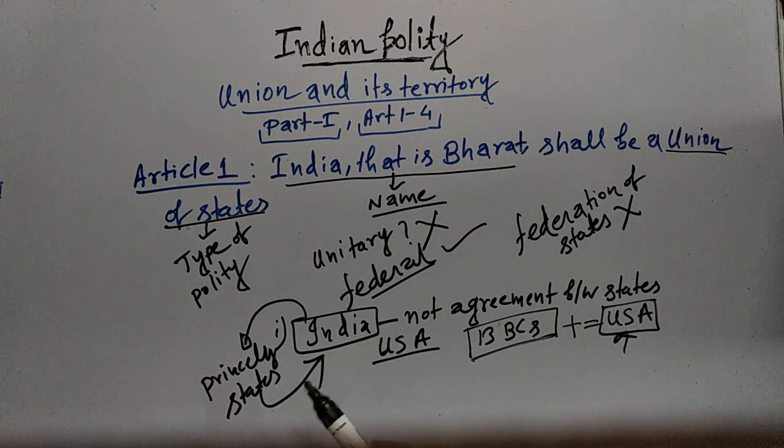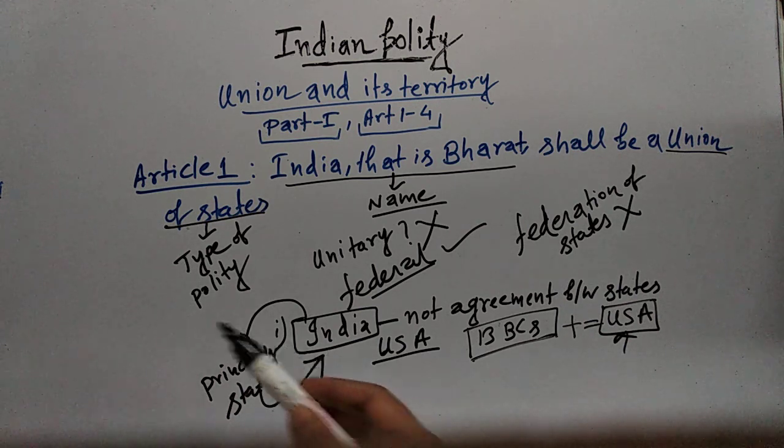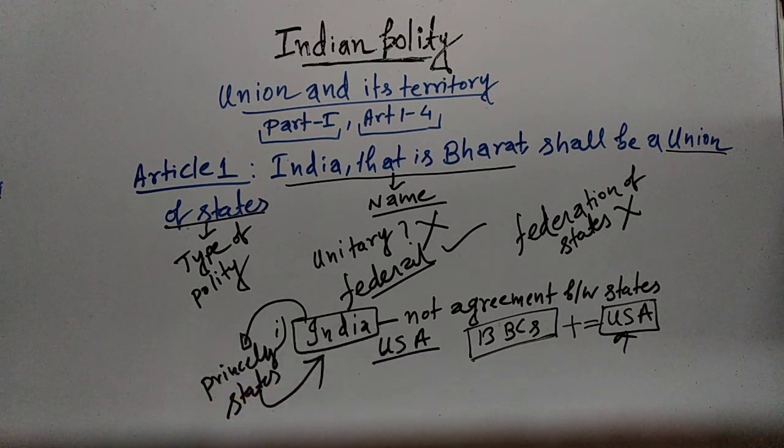But India as an entity was already present. Later the princely states joined India. So you cannot say, like USA, that India is an agreement between the states. No. India is not the result of an agreement between the states. So that is why we are preferring the term Union of States.